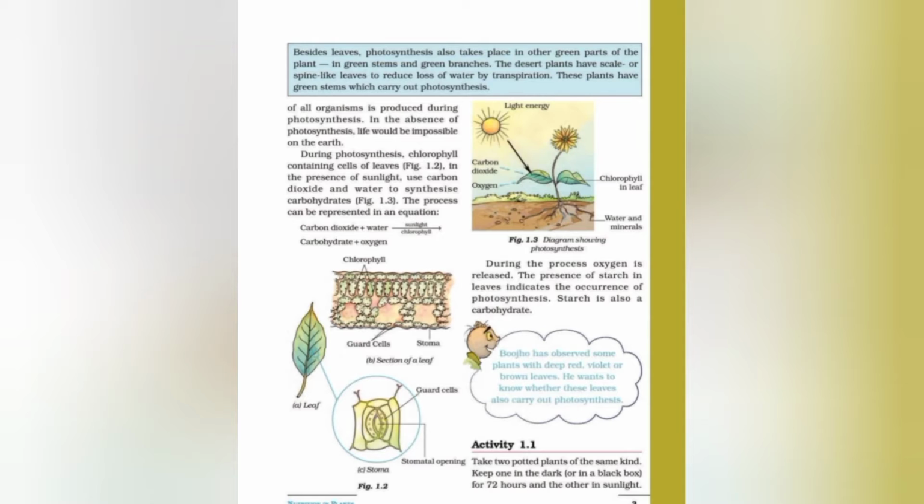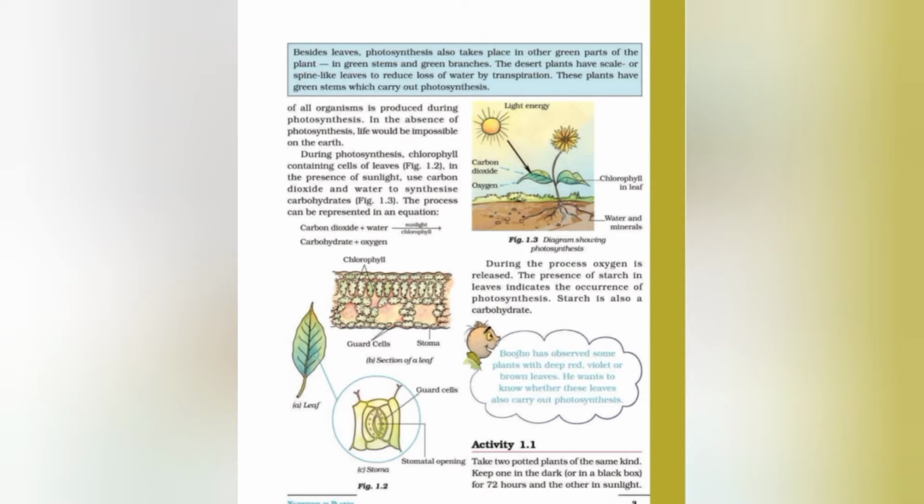So the survival of all animals in the world, directly or indirectly, depends upon the food made by the plants, and oxygen, which is essential for the survival of all living organisms, is produced during photosynthesis, and carbon dioxide is used by the plants during photosynthesis. So we can say that photosynthesis maintains the balance between oxygen and carbon dioxide in the atmosphere. So in the absence of photosynthesis, life on the earth would be impossible.